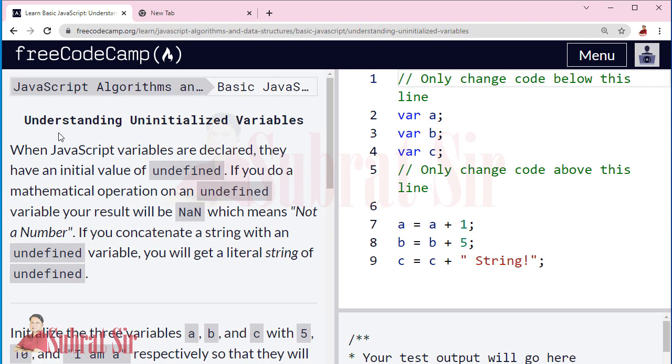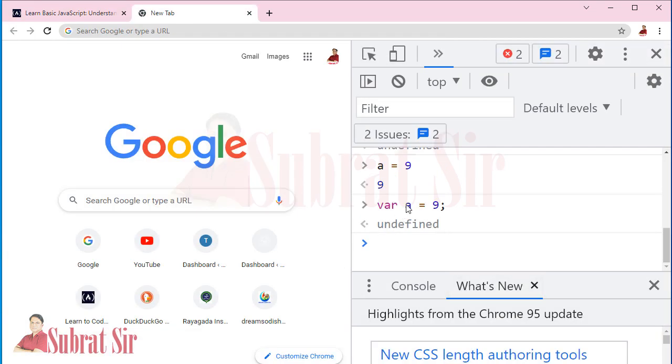Understanding uninitialized variables. When JavaScript variables are declared, they have an initial value of undefined. Okay, see here, when I wrote var a, now I want to print a. Sorry, already 9 is stored there.